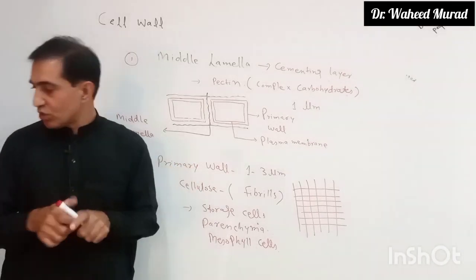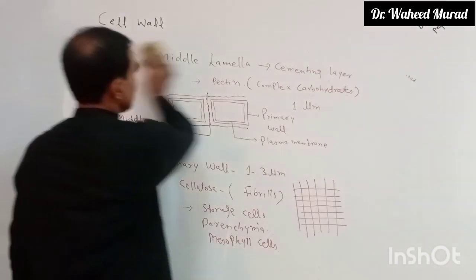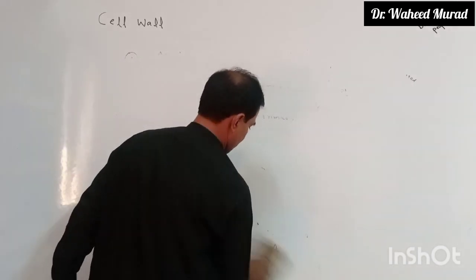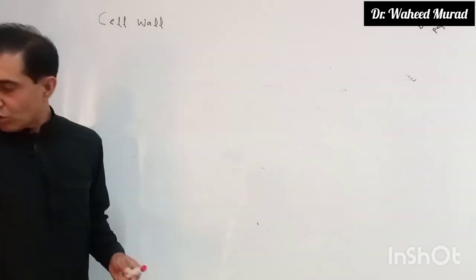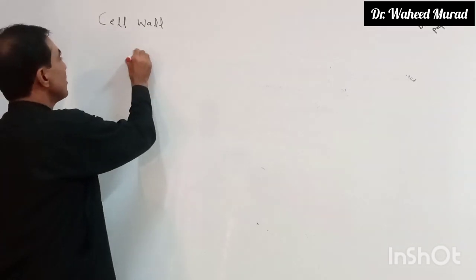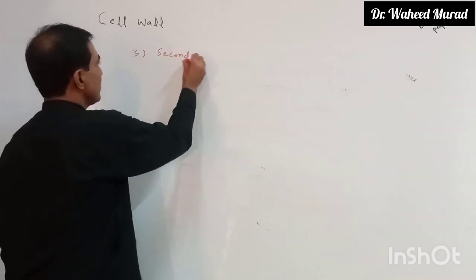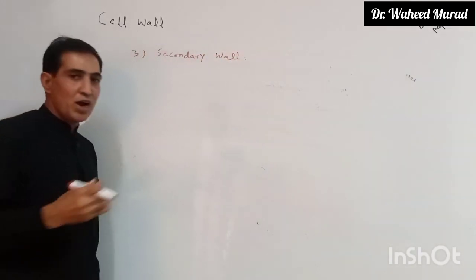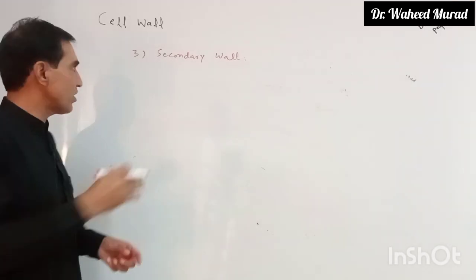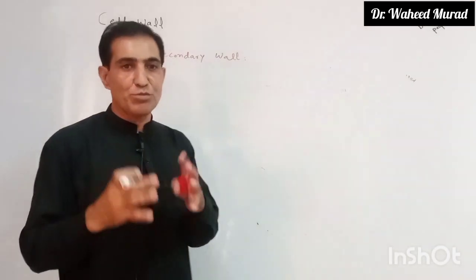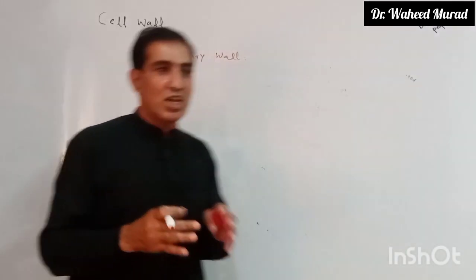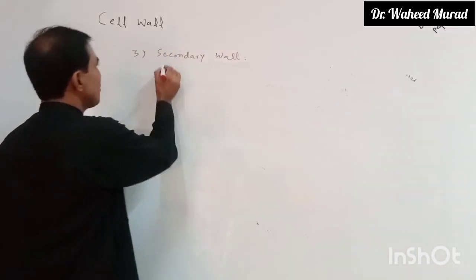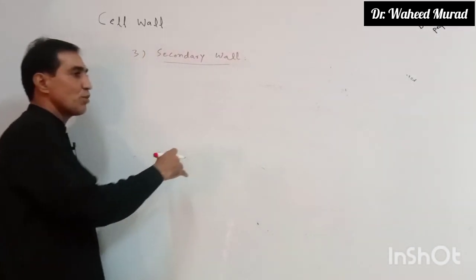Now the third one, that is the secondary wall, or secondary layer. So the secondary wall is formed when a cell becomes mature. Whenever a cell becomes mature, it attains a full size and there is no further growth, no further expansion. So it forms the secondary wall on the inner side of the primary wall.